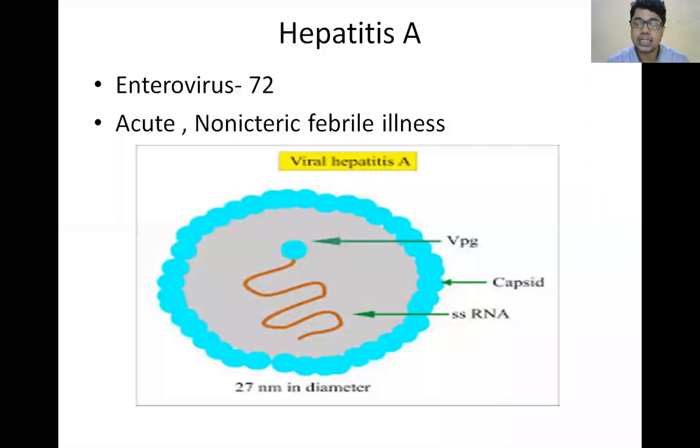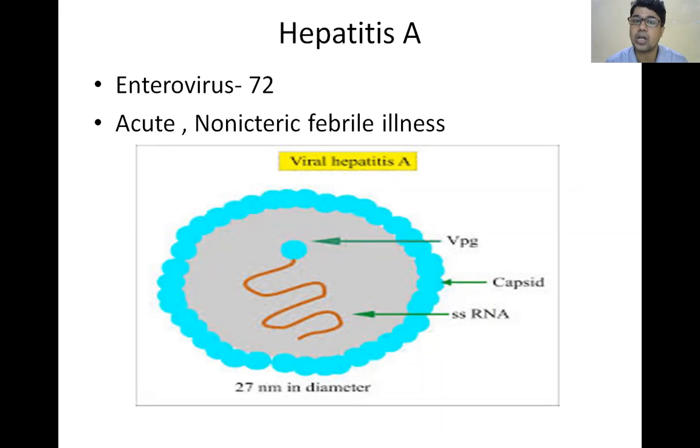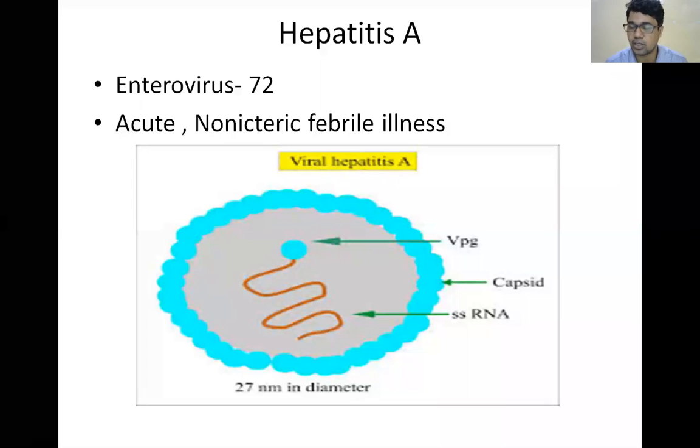And hepatitis A always causes acute hepatitis and is a self-limited disease. No treatment is needed, only supportive treatment is required. In 85 to 95% of cases it is asymptomatic or non-icteric. Cases with a liver disorder or some hemolytic disorder present with jaundice in hepatitis A. Although in 85% you will get a non-icteric febrile illness, only prodromal symptoms, and prodromal symptoms like flu-like symptoms are more as compared to other viruses.